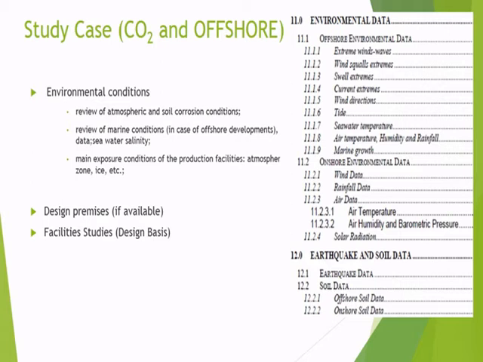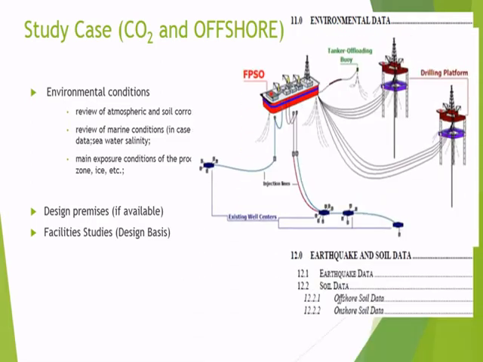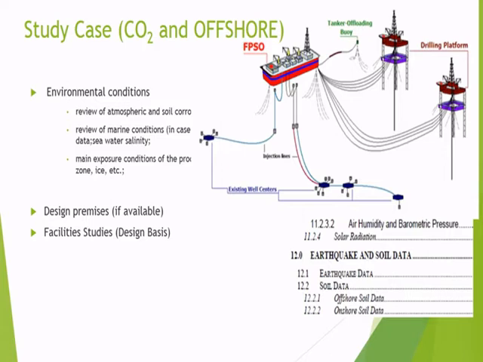And then the input for this task also comes from the facility study or design premises. There is a lot of information here, but for us the important ones are the lifetime of the facilities, and also the layout, the configurations, and all those things. This, for example, is the layout, the schematic drawing we plan.